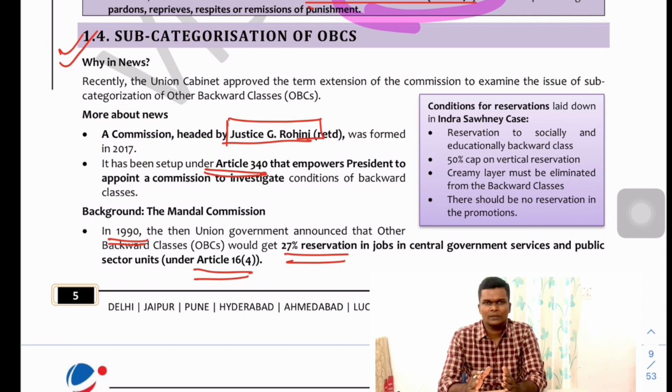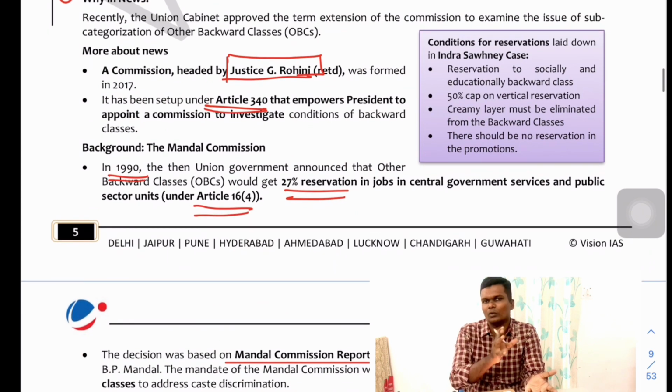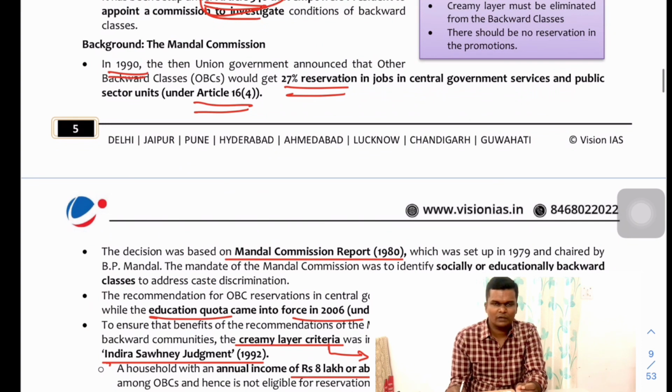In those reservation provisions, in OBC, a certain group of people are always at a disadvantage, but those who have already availed the benefits continue to avail the same benefit. So in order to remove such a scenario, this committee was created to create a sub-categorization, like the most underprivileged in OBC or SC or ST can be taken. This is with respect to sub-categorization of OBC. Fine. This is related with Article 340, which empowers the president to create a committee to study the condition of the backward class people.